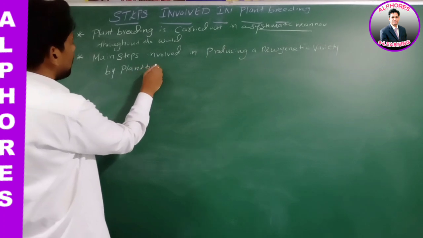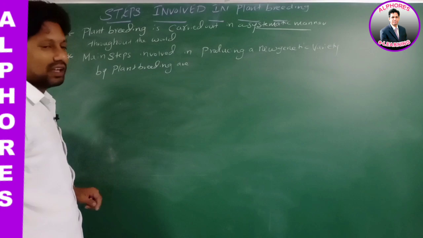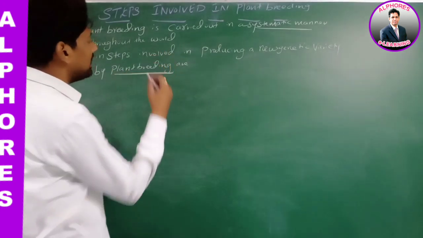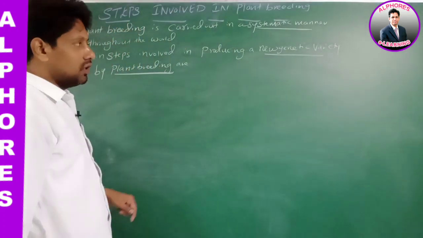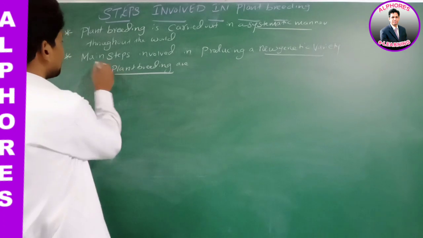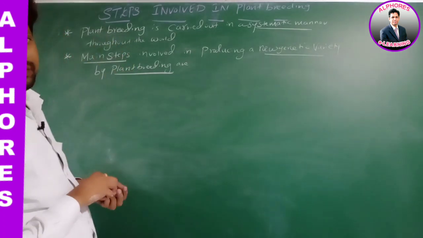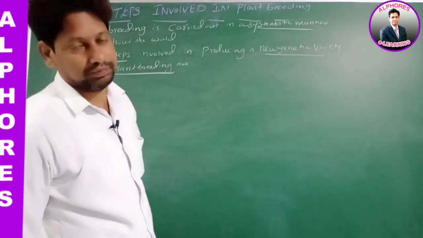By the plant breeding process we are producing a new genetic variety. To produce it, what are the main steps that are involved? Is it okay? Go for the first step.